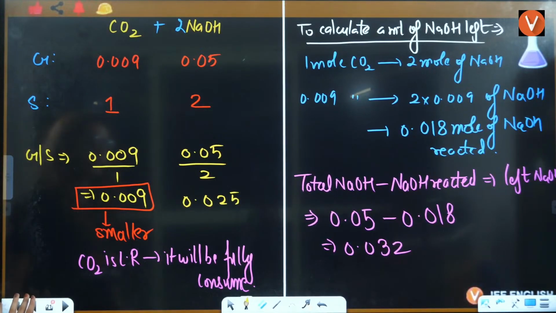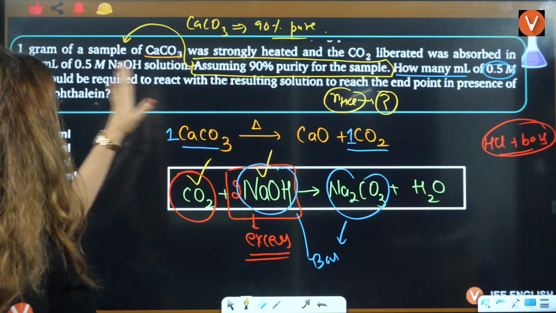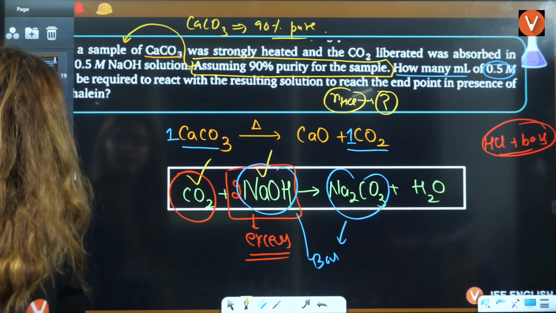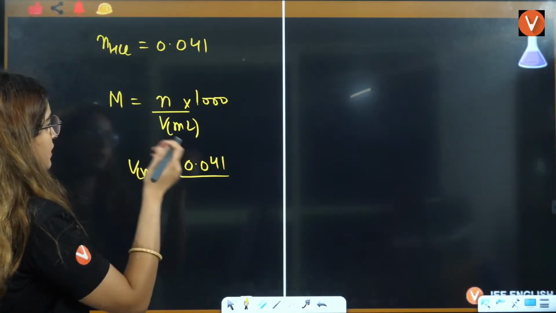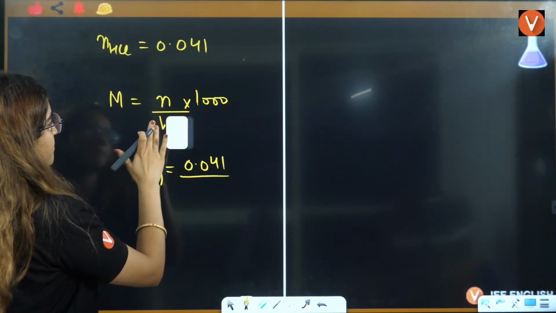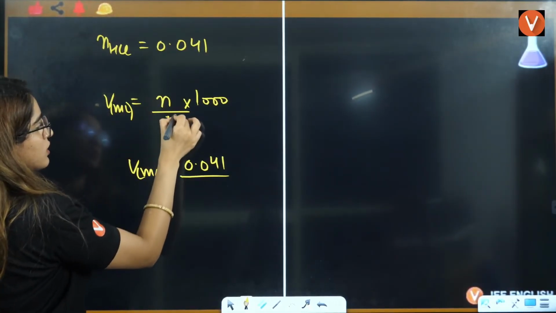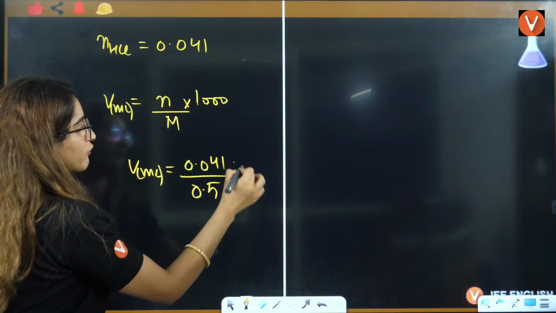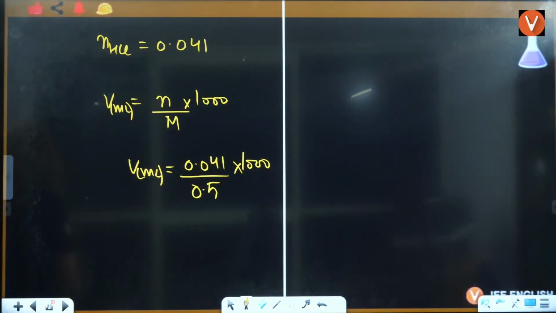For acid they have given you that this much molarity of HCl will react. That means 0.5 is the molarity. So we'll put the molarity as 0.5. Volume in milliliter will be equal to this divided by molarity, that is 0.5, multiplied by 1000. Solve this and you will get your answer.